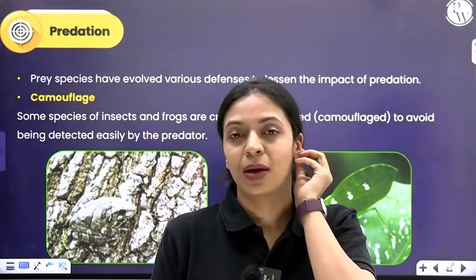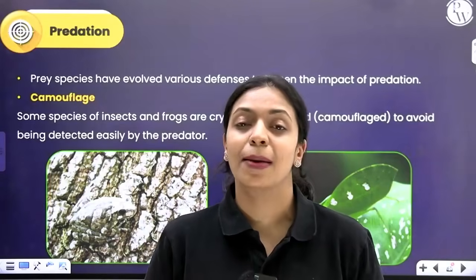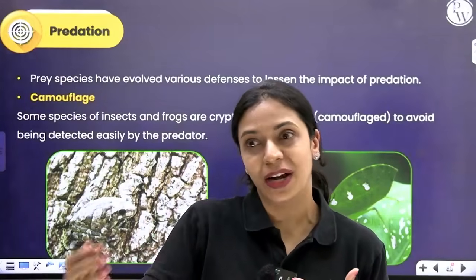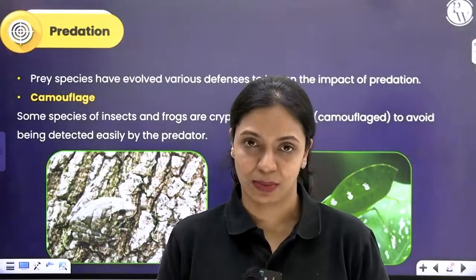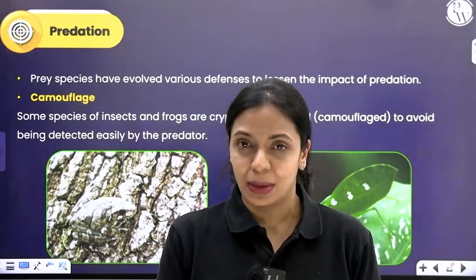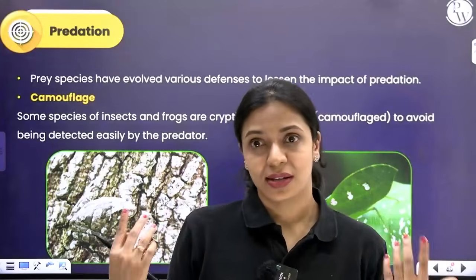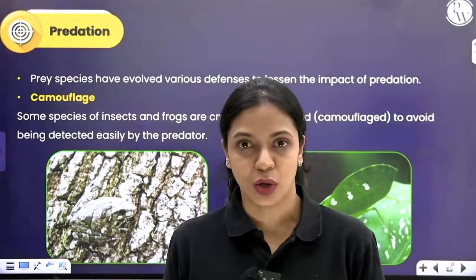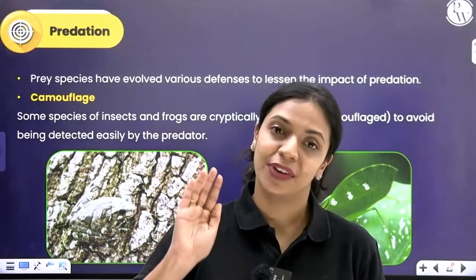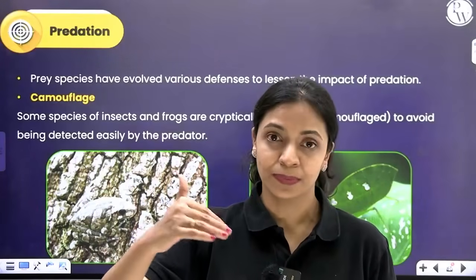But prey population also would have evolved certain mechanisms to make sure that the predator cannot easily detect them. There are three important points you must remember here. Either the prey organism will mimic the surrounding environment by mimicry or camouflage, which we also call cryptic coloration. It can reduce the chances of being detected by the predator.